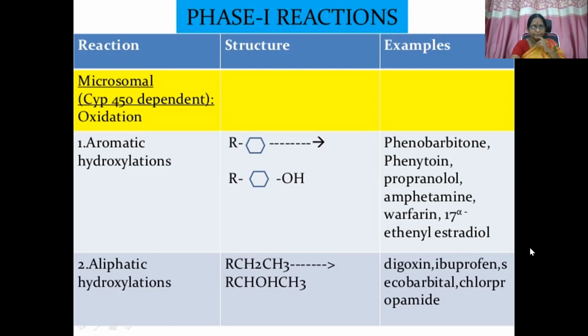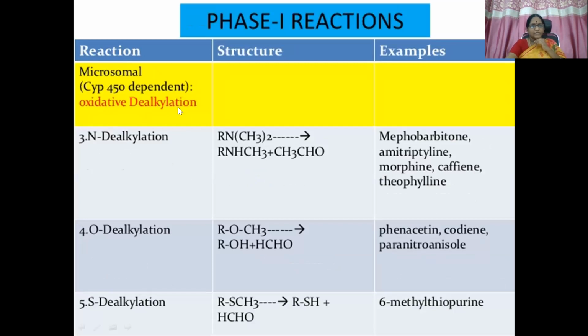Then oxidative dealkylation. Dealkylation is again subdivided into N-dealkylation, O-dealkylation, S-dealkylation. N-dealkylation means the alkyl group which is attached to the nitrogen atom is removed here. So this CH3 is removed and then CH4 is formed.